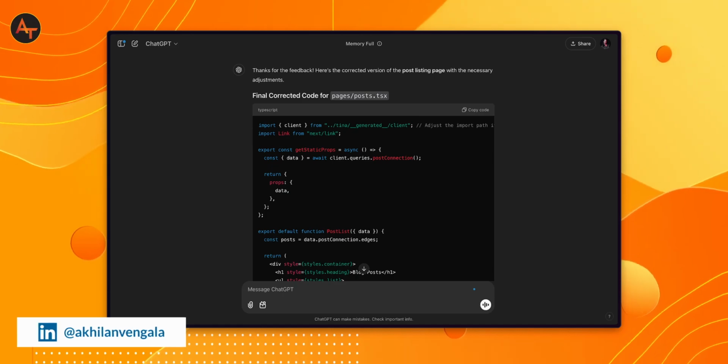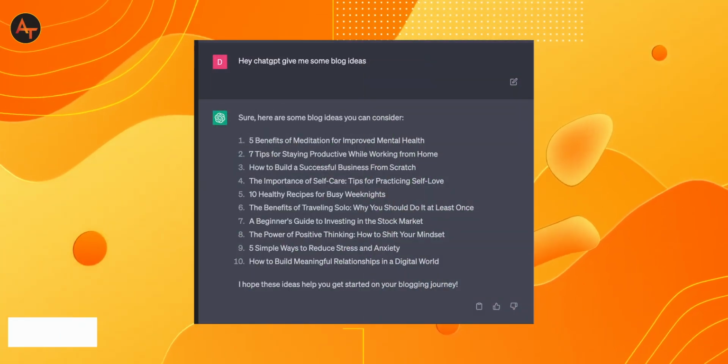Even with its limits, ChatGPT has changed how we work, study, and create. From writing code to generating ideas, it's like a powerful assistant that can do almost anything within seconds. And this is just the beginning. The future is full of AI.